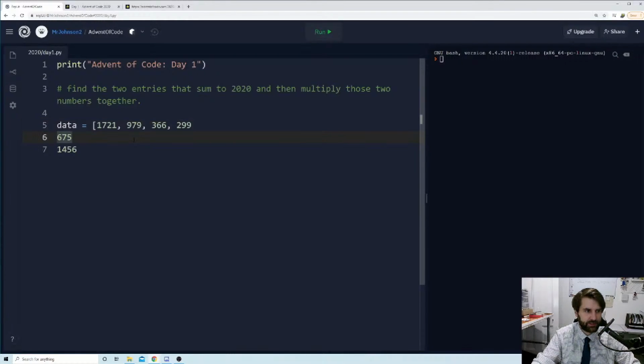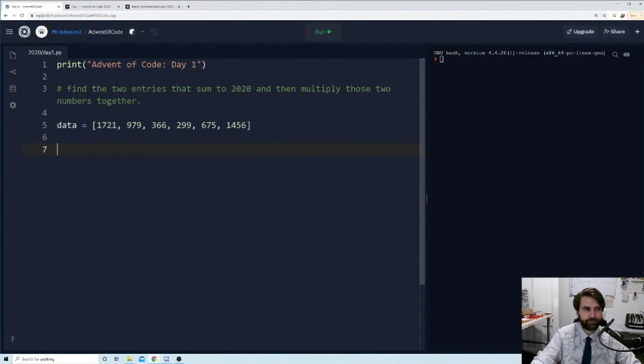Now, it's very important to remember that when we're working with arrays, the first thing in the list is at position 0. So that 1721 at the start here, that is at position 0. And then 979 is at position 1, 366 is position 2, then position 3, position 4, position 5. So we've got 6 elements in this array, but it goes up to position 5 because the first one starts at 0. It's important to remember. Okay, so we've got our data.